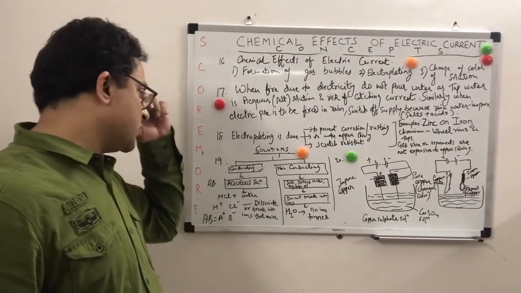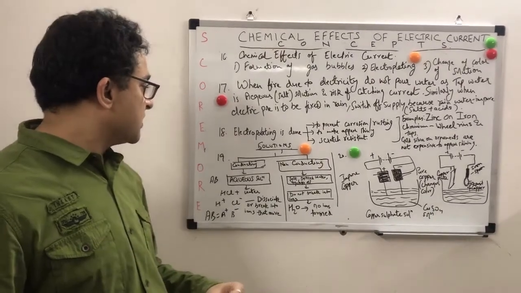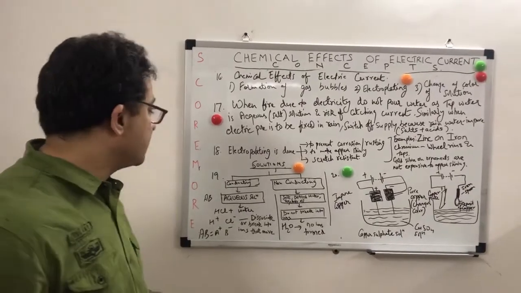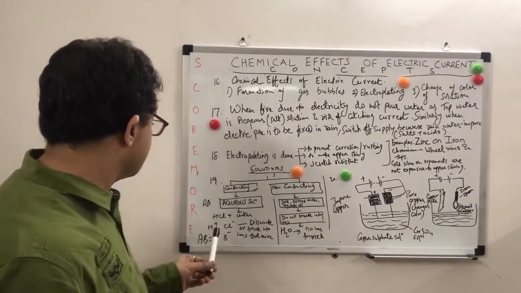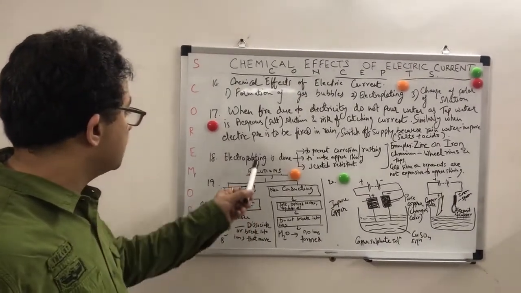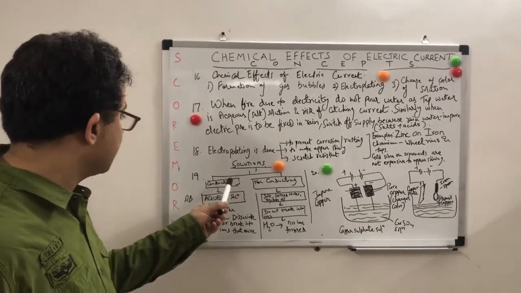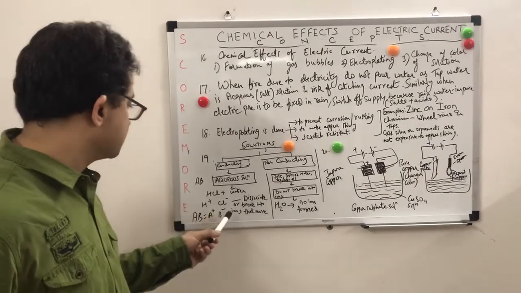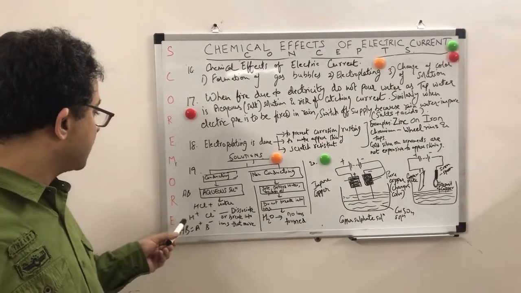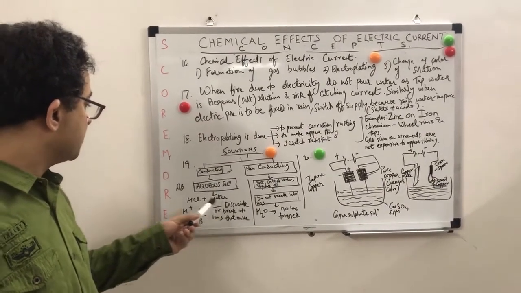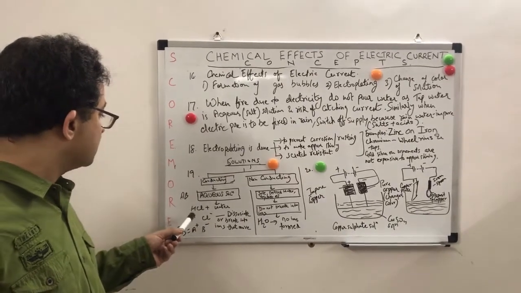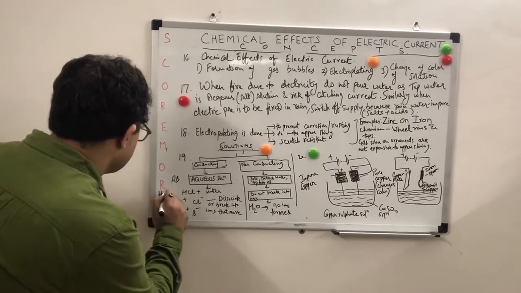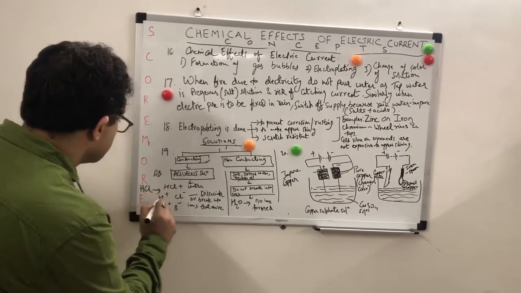Whenever the ions are able to move, or whenever the atom is able to break due to the passage of electric current, it will always conduct electricity. So basically this is what it shows. It has to be an aqueous solution, a conducting solution. As an aqueous solution, it is able to break into ions. Like HCl: if you take HCl, it breaks into H+ and Cl-.